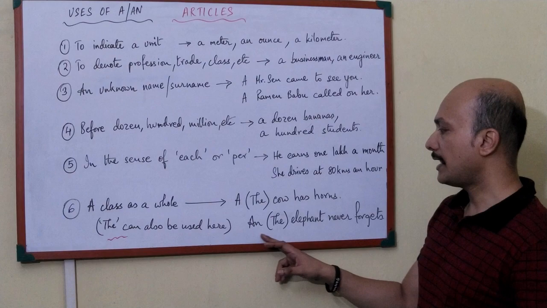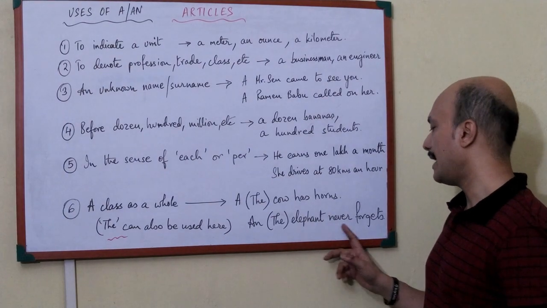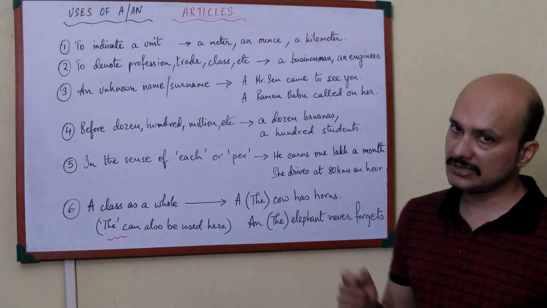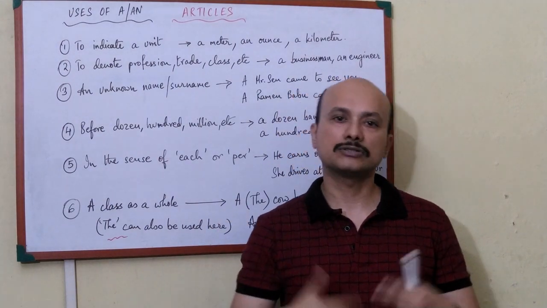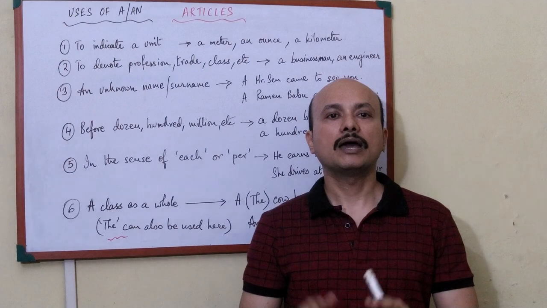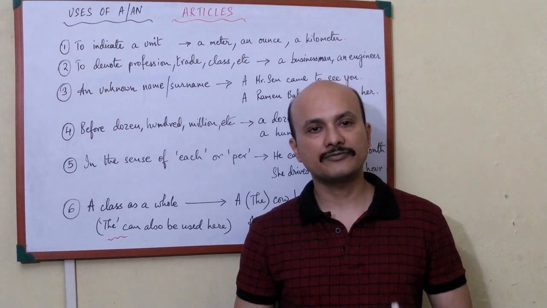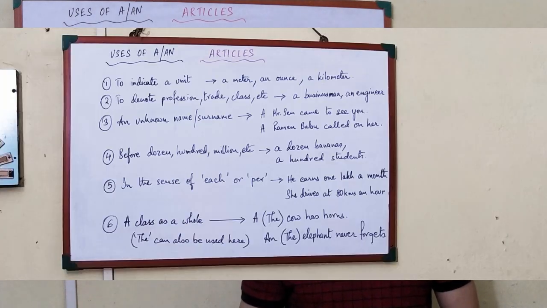Next one, an or the, whichever: an elephant never forgets. An elephant is said to have a very sharp and strong memory. So whether you write an elephant or the elephant, it's the same. An elephant never forgets. It has a very sharp and strong memory.